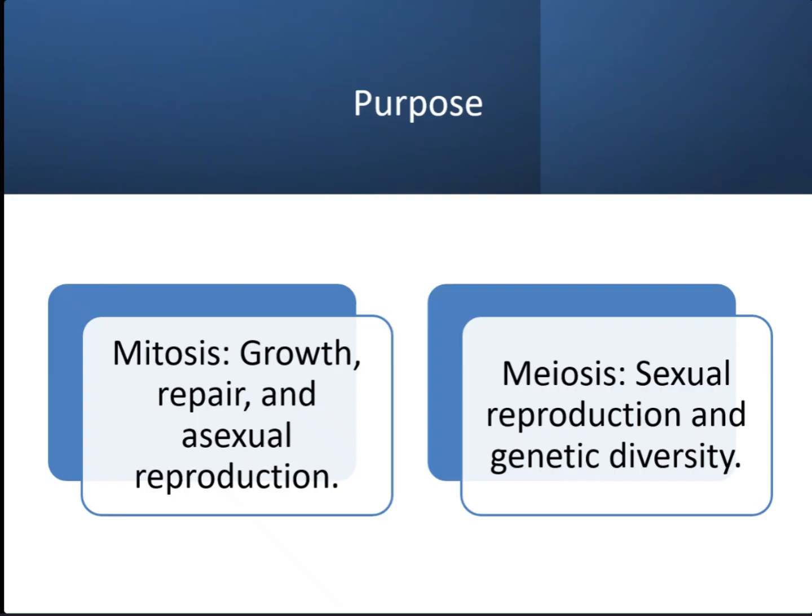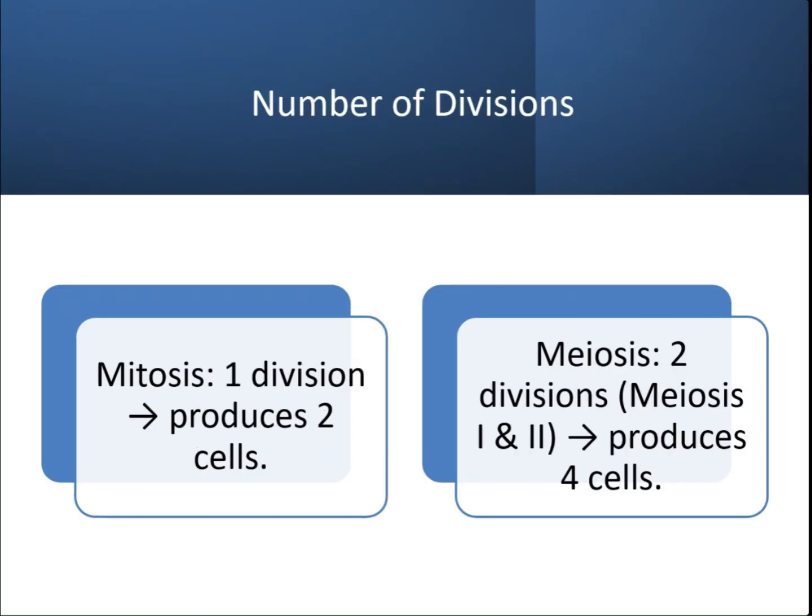Mitosis: growth, repair and asexual reproduction. Next, meiosis: sexual reproduction and genetic diversity. Number of divisions. Mitosis: one division that produces two cells. Meiosis: two divisions, meiosis 1 and 2, which produces 4 cells.